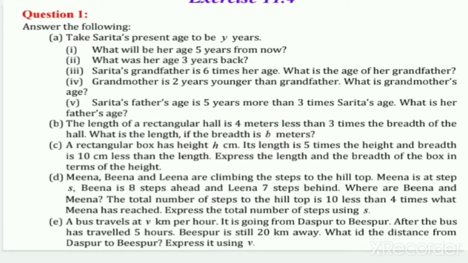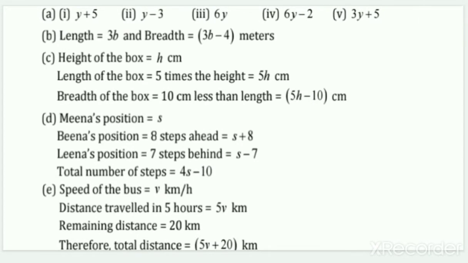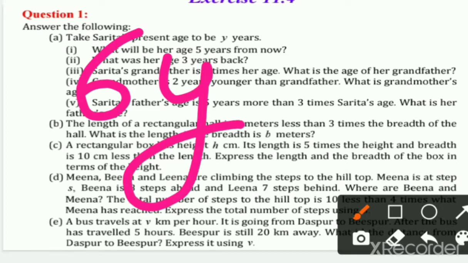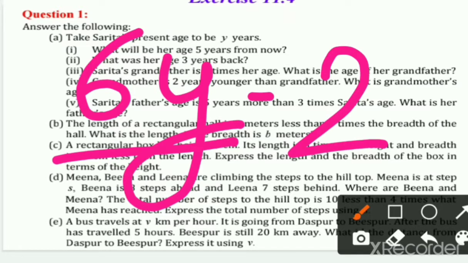Number 4: grandmother is 2 years younger than grandfather. What is grandmother's age? Now we know that grandfather's age is 6Y, and grandmother is 2 years younger than grandfather. So it will be 6Y minus 2, right? Grandfather's age is 6Y and grandmother is 2 साल छोटी है, so it means minus 2. So grandmother's age is 6Y minus 2.